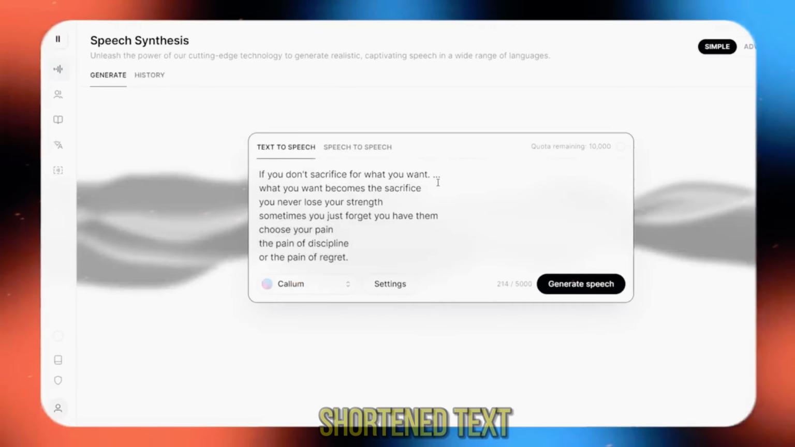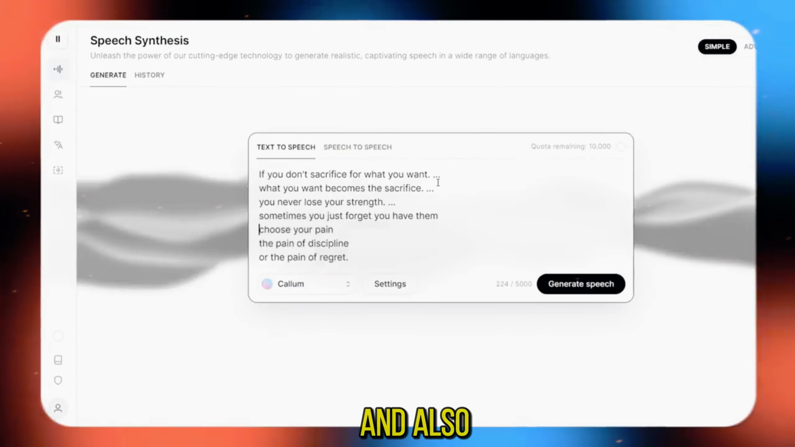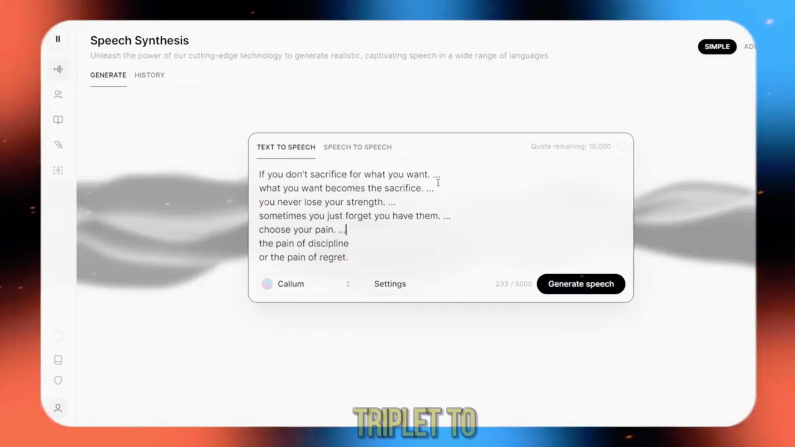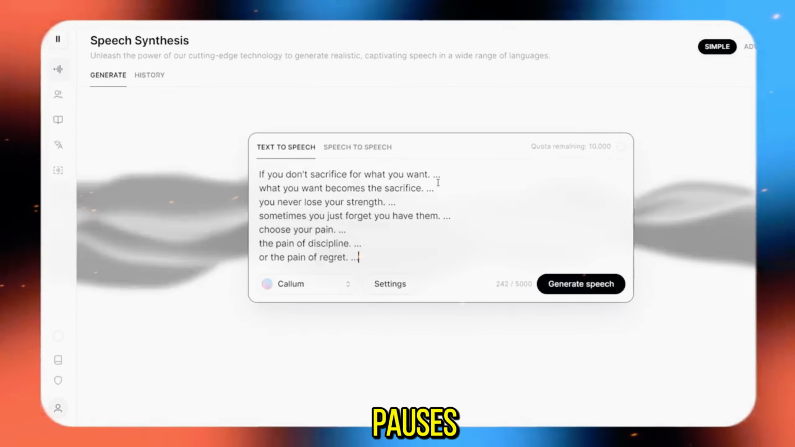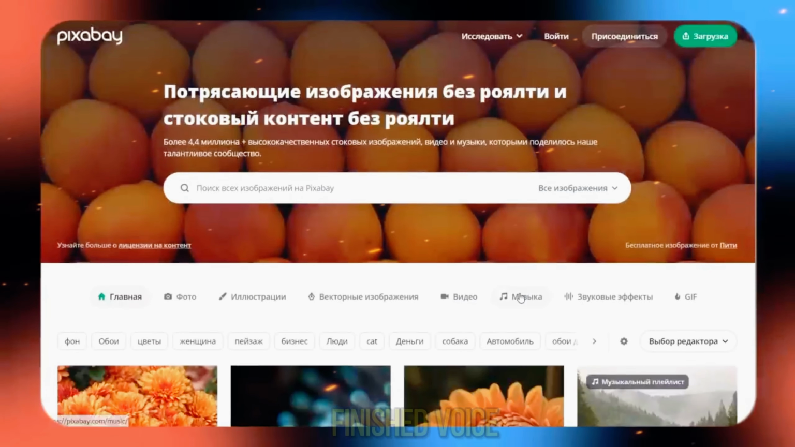I will use my shortened text for the example, and also after each sentence I will add a triplet to create dramatic pauses. Generate and download the finished voice.